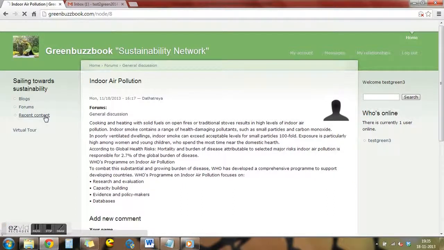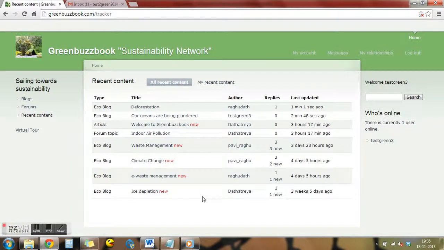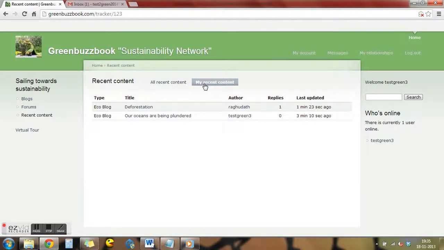And apart from that, you also have a recent comment. That's nothing but you have many topics which are going on, or hot discussions which are going on, which you cannot see on the front page. You can just go say all recent comments, or recent comments and authors, and if you want to edit, you can just click on this and say comment, and you can comment on that particular thing. Apart from that, you can also see your recent comments which you have blogged and which you have commented, or which you have done anything on that. This is about your recent comment.